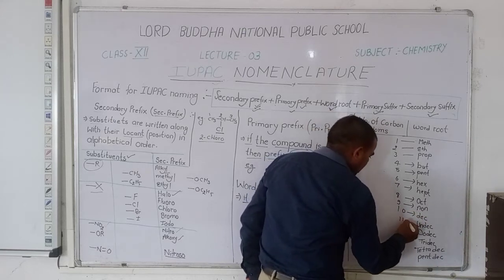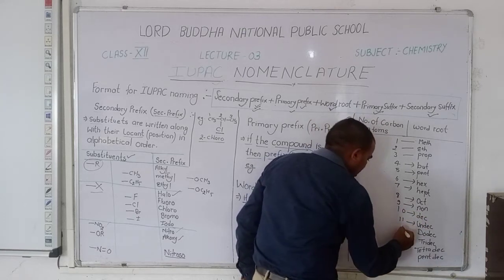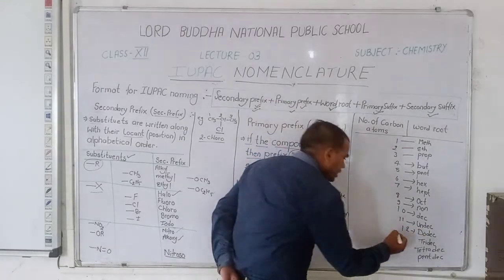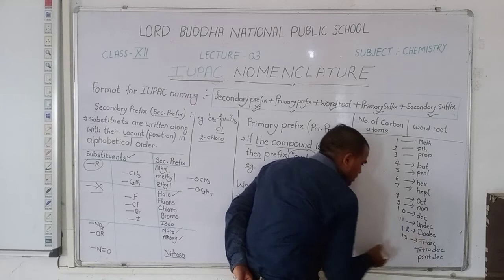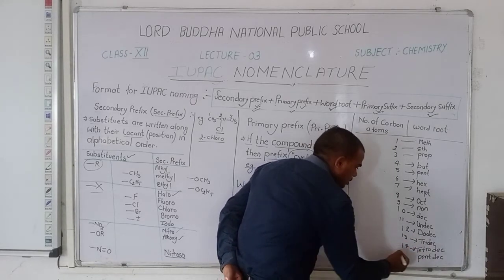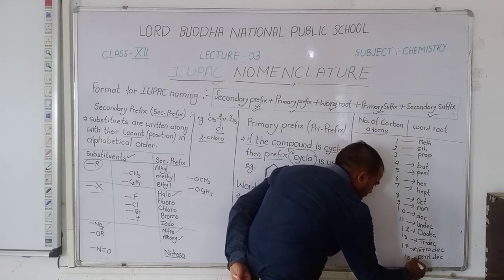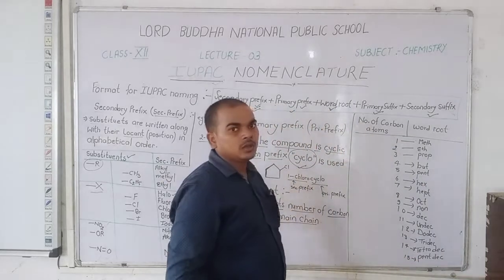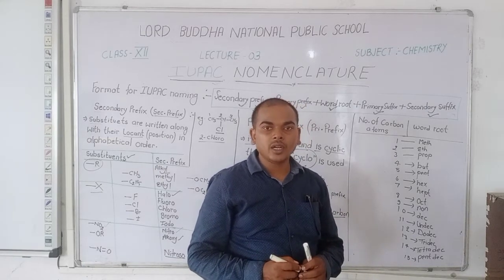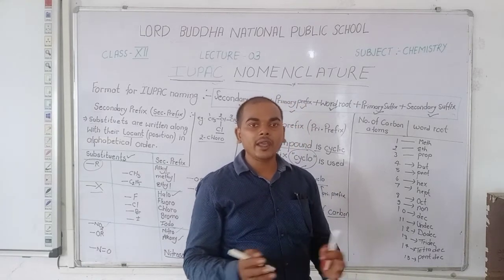For 11 carbon, undec. For 12 carbon, dodec. For 13 carbon, tridec. For 14 carbon, tetradec. For 15 carbon, pentadec. And hexadec, heptadec, octadec, nonadec, and I caution